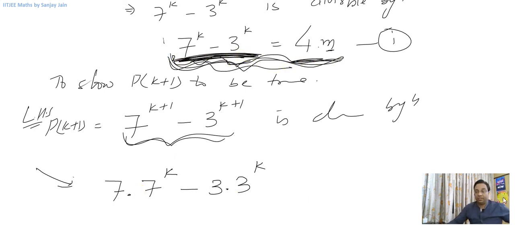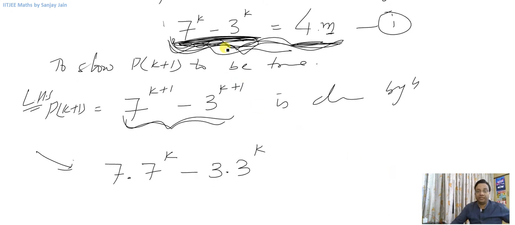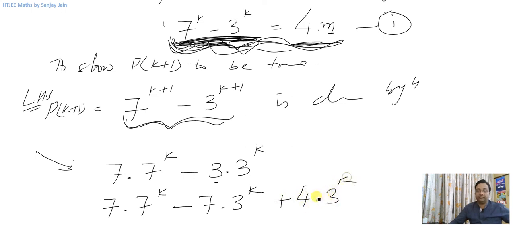So let me do that. 7 raised to power k minus 3 raised to power k is what I am looking for. So can I write it as 7 into 7 raised to power k minus 7 into 3 raised to power k, but I only had 3 into 3 raised to power k. So what I'll do is I'll add 4 into 3 raised to power k in it. Now if you see, minus 7 plus 4 will give you minus 3.